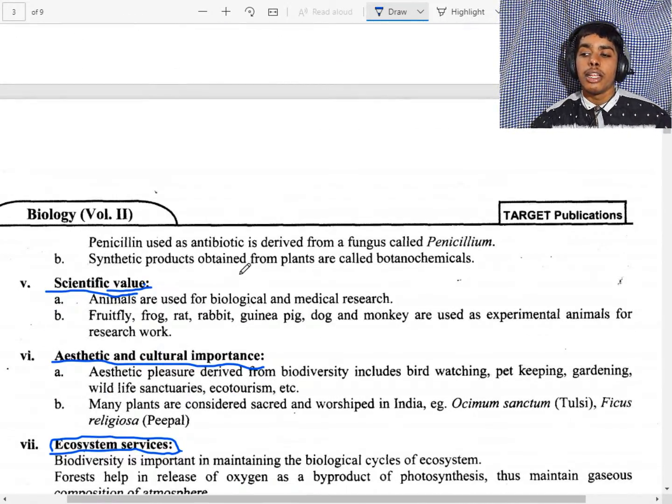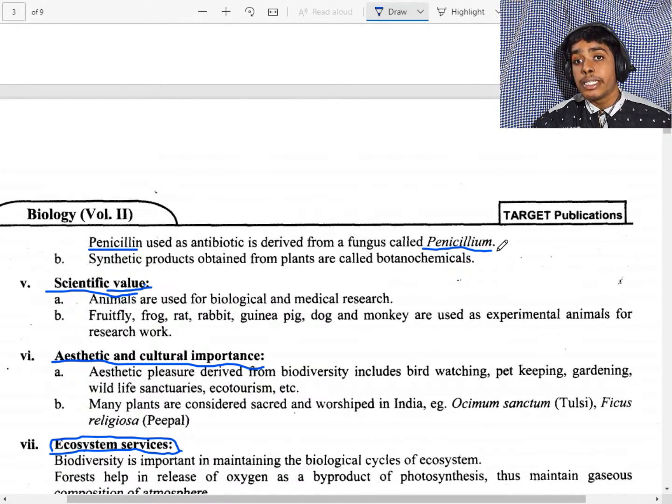And penicillin is derived from a fungus, Penicillium notatum. Here they have given only the genus name, but the complete name is Penicillium notatum.